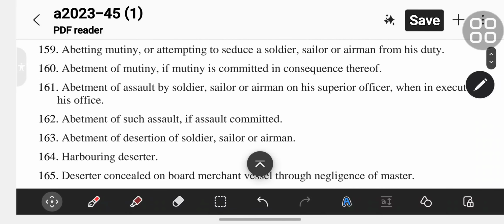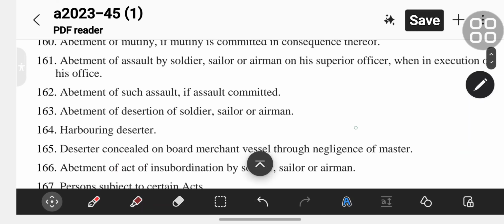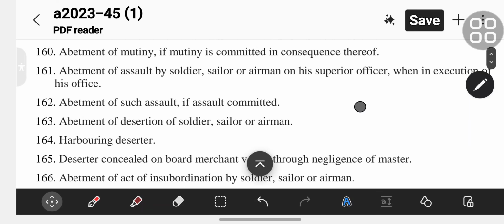Section 160 is the abetment of mutiny. Abetment of mutiny, if mutiny is committed in consequence thereof.